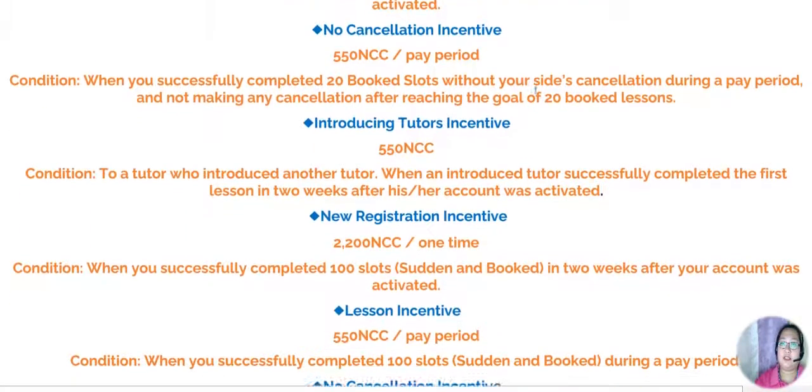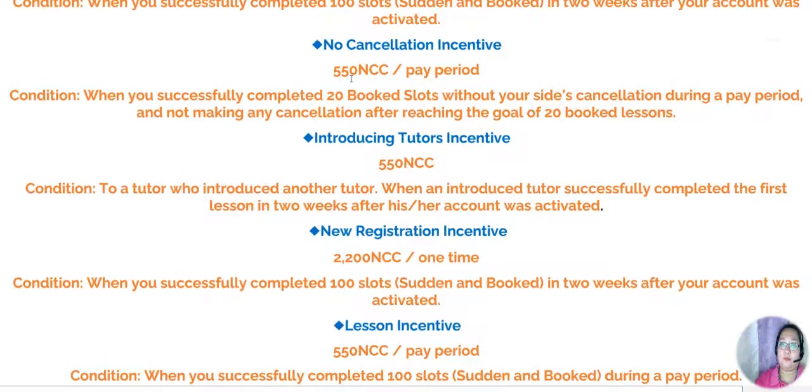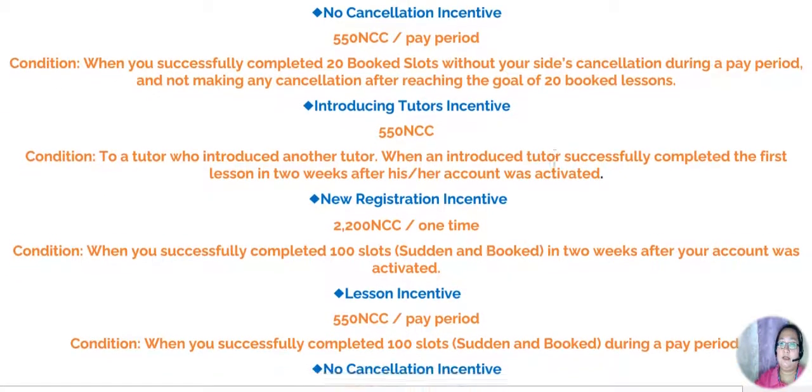Okay, so next is the no cancellation incentive. That is worth 550 per pay period. So that is per cutoff. So the condition: when you successfully complete 20 book slots without your side's cancellation during a pay period, and not making any cancellation after reaching the goal of 20 booked lessons, that's the time that you can have the 550 per cutoff. Okay, so let's move on.